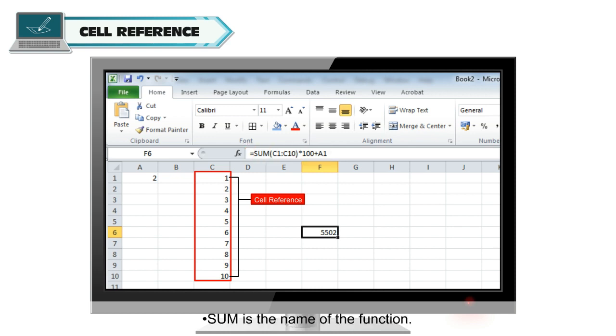Here SUM is the name of the function. C1 to C10 is the cell reference of a range of cells from C1 to C10. Asterisk and plus are mathematical operators and A1 is the cell reference of a single cell.